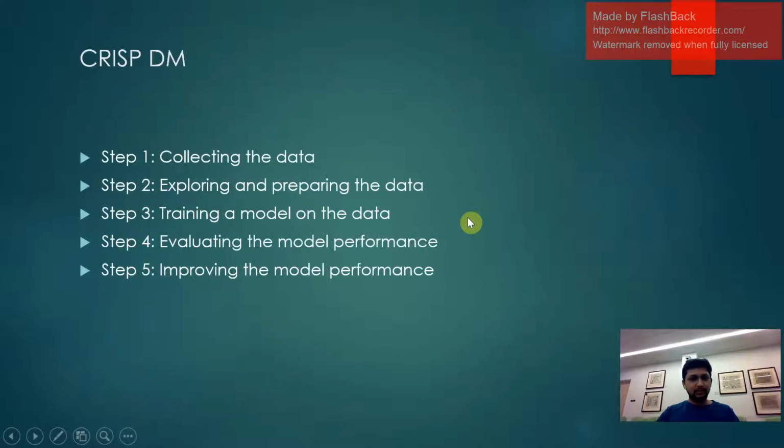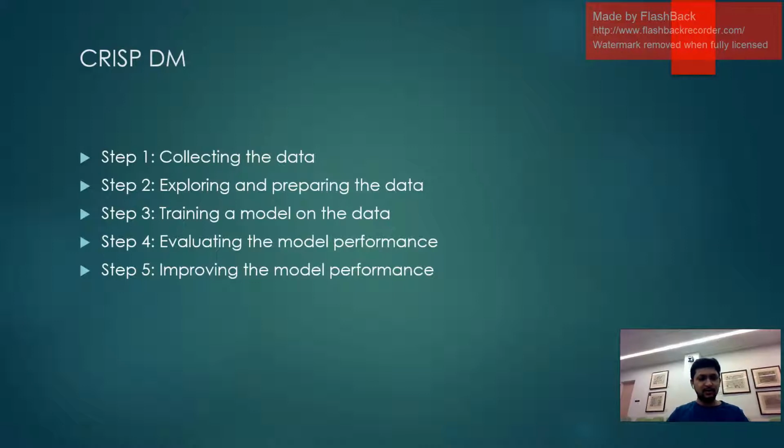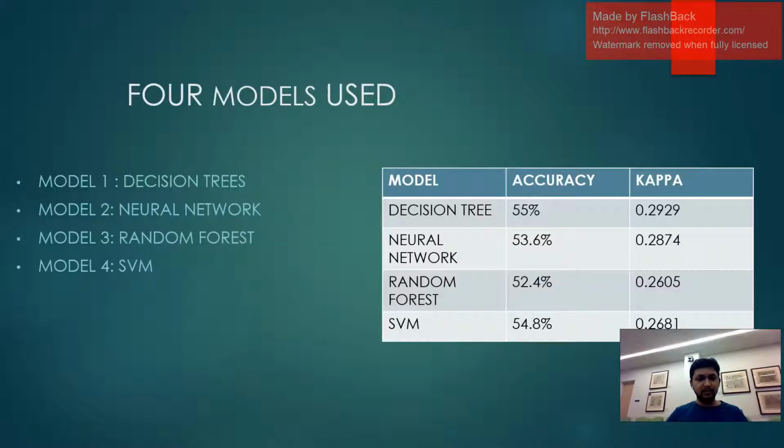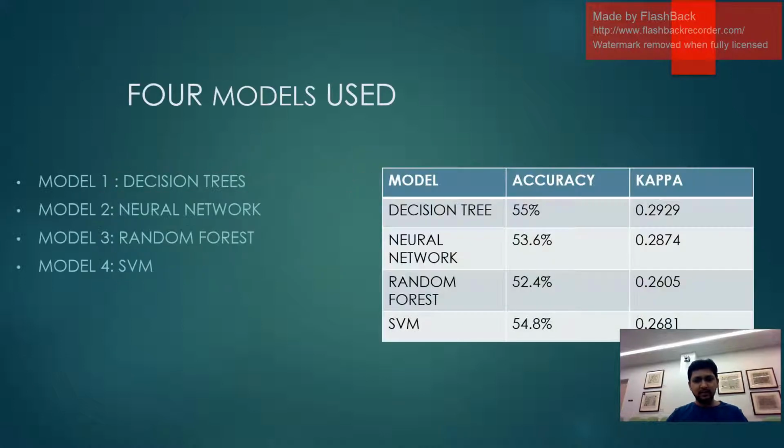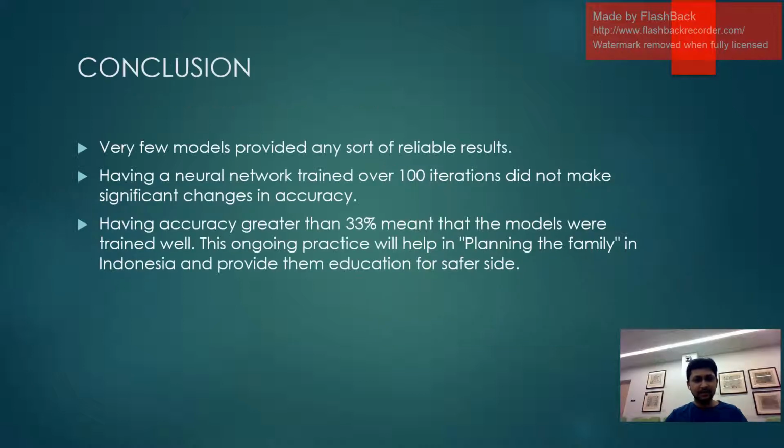So I have followed the CRISP-DM process: collecting the data, exploring and preparing the data, training the model on data, evaluating the model performance, and improving the model performance. I have used 4 models for which I have got the accuracy almost similar to each other. There is not much difference between the accuracy and also in the kappa values. And the conclusion is very few models provided any sort of reliable results. You can see the accuracy is similar or slightly closer with each other.